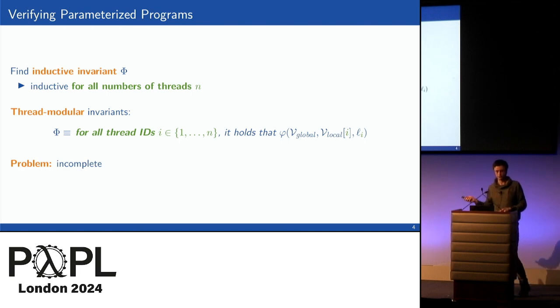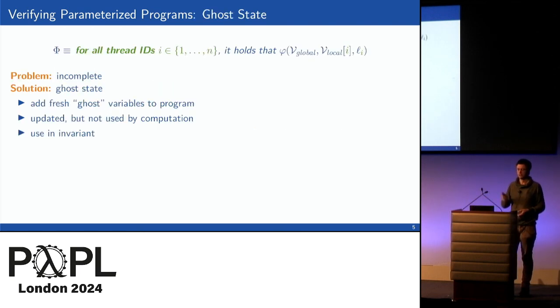There is a standard solution for that in the literature, and that is to introduce some ghost state. So we're going to introduce some fresh ghost variables into the program that are updated at certain points, but they're not actually used by the main computation. We only use them in the invariant to relate them to the actual program variables. And typically, we use them to record some information about the computation that has happened.